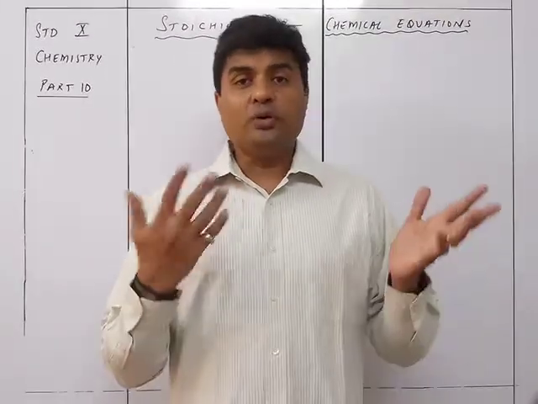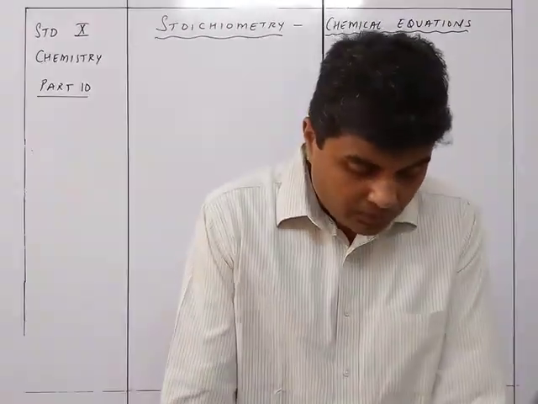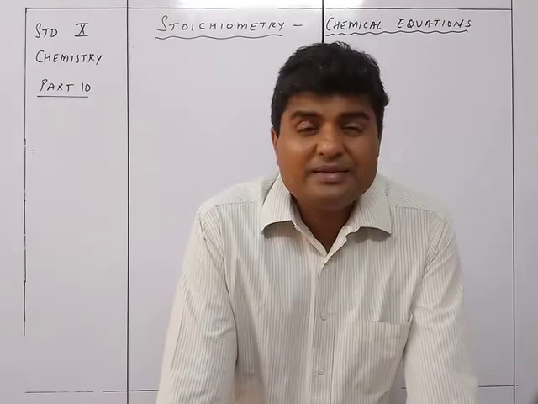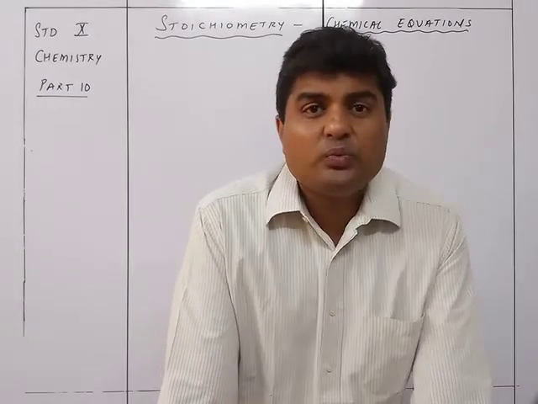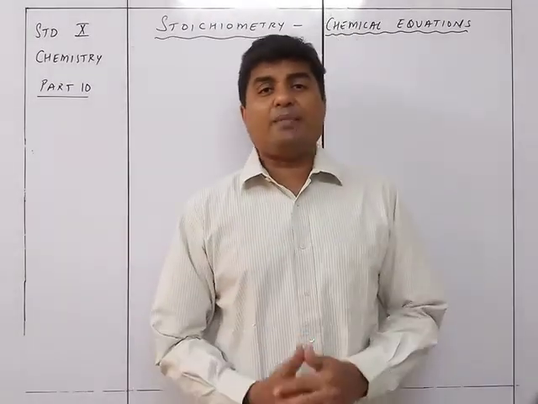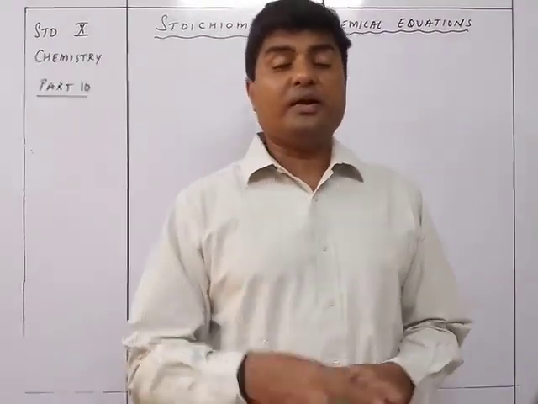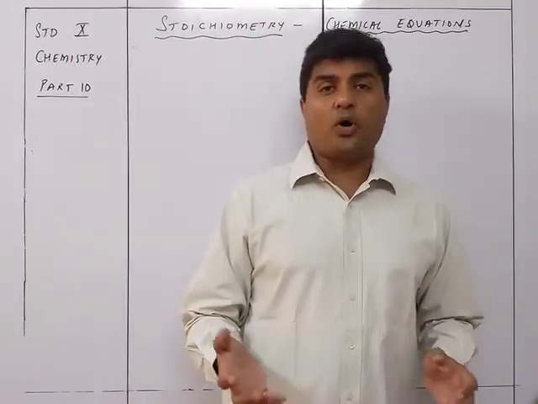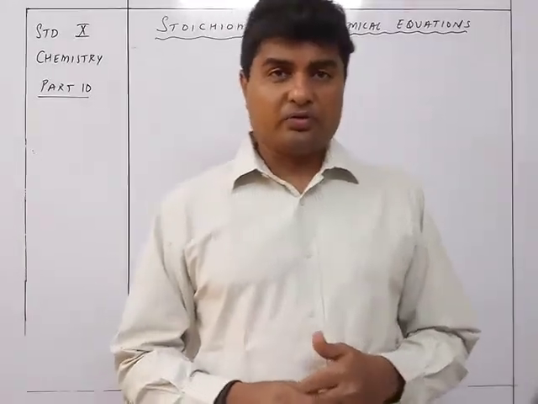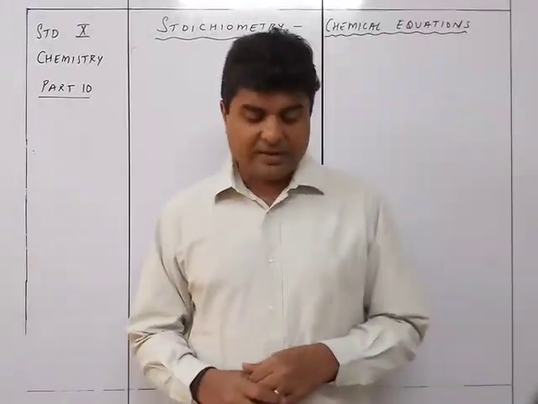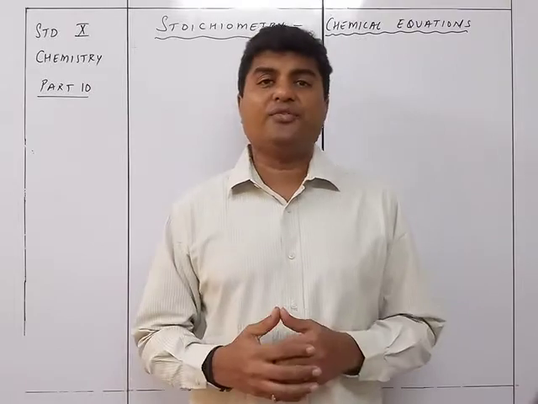If they give you, you are lucky enough. Then what you need to do is we are going to write the GMM of all the different reactants and products which are formed in that particular equation. So whatever the reactants and products are, we are going to write that in the form over there.